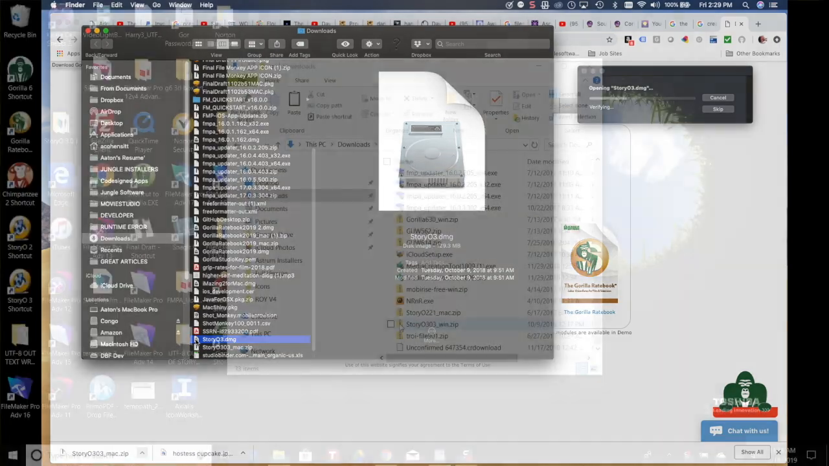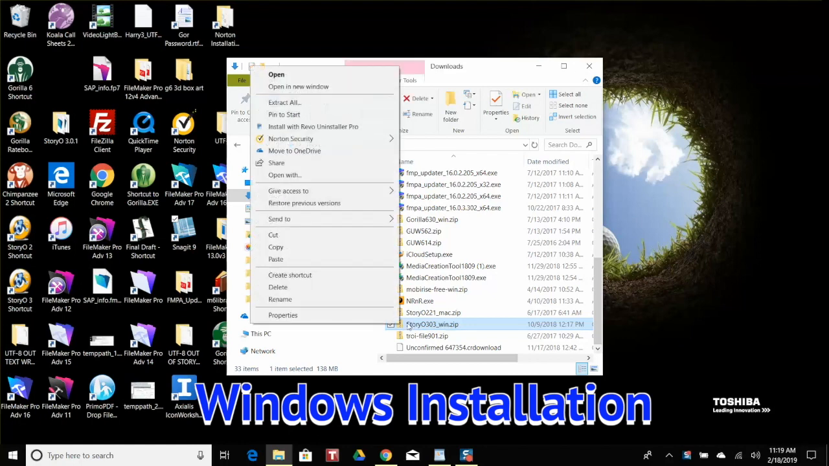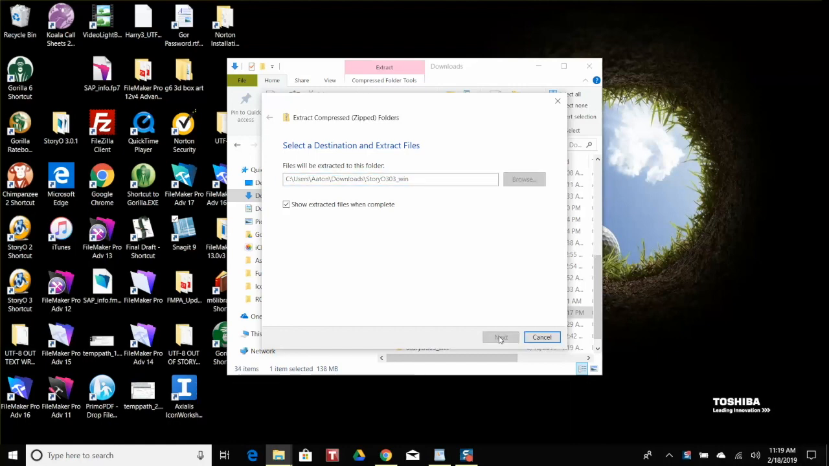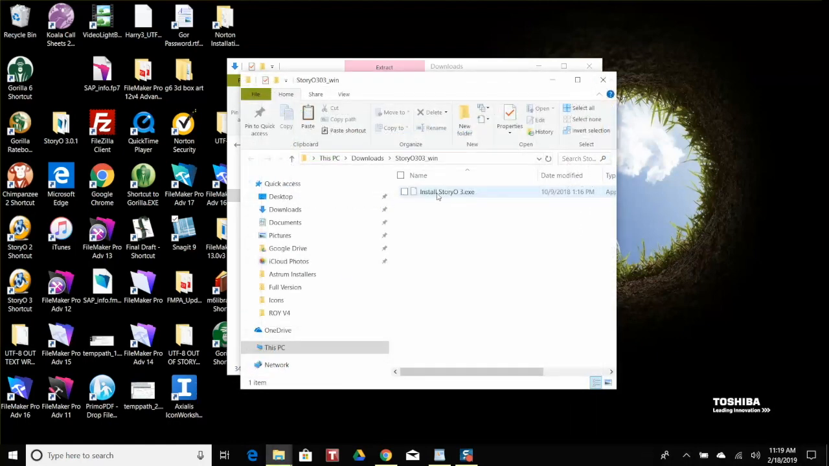Now, for Windows, it's very similar. Locate the zip file that downloaded to your Downloads folder and right-click it to expand the installer. Then double-click the installer to run it.